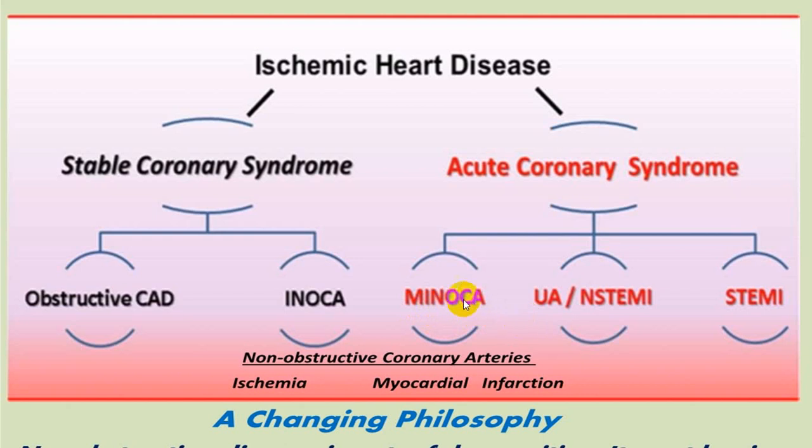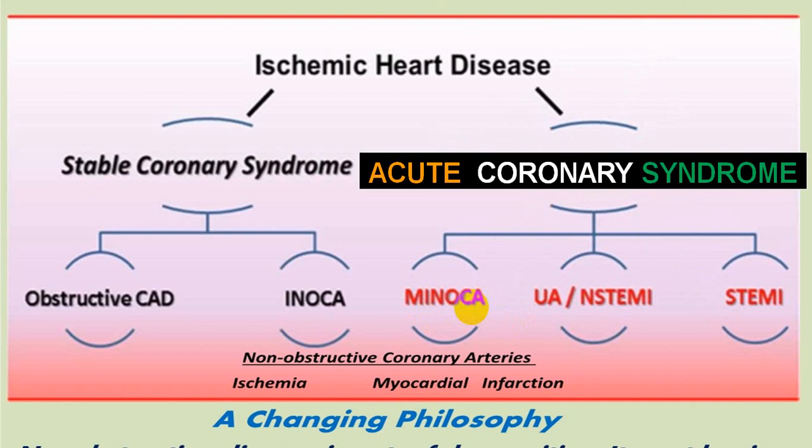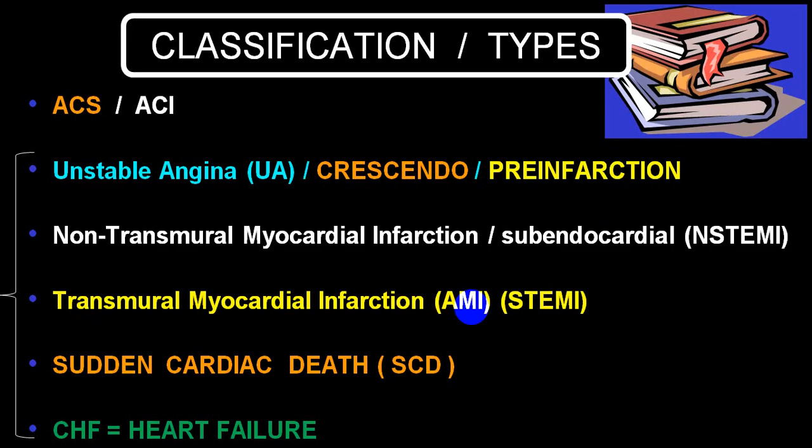So there is no obstruction to the coronary artery, non-obstructive or non-occlusive coronary artery disease, where the occlusion on coronary angiography is less than 50%. By and large, the term which is being utilized is acute coronary syndrome. Previously it was utilized as acute coronary insufficiency, but that term is gone.